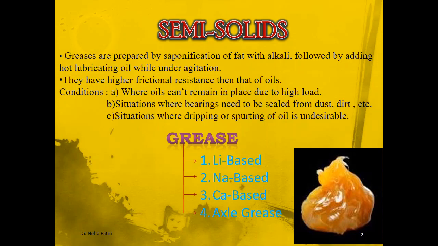Now, as I said, we are going to discuss one example, and that is grease. Grease chemically is a dispersion of soap in oil. Dispersion of soap in oil means you have to disperse soap in hot lubricating oil. Basically, during the saponification process, while the soap is getting formed, you have to agitate the soap with hot lubricating oil. When we continuously stir it, the soap becomes dispersed in oil, and that is known as grease. Thickeners and additives are also added, but the major ingredients are soap and oil.